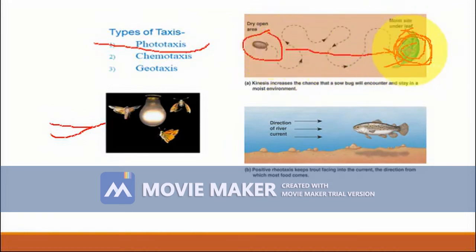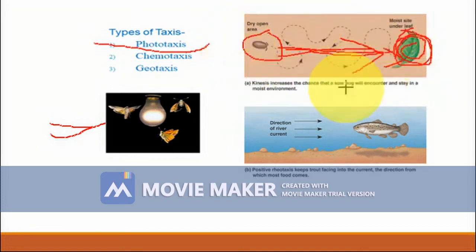However, when it finds the moist area from the dry area, it speeds up its movement. So the rate of change of the movement, from the dry area to the moist area, this is kinesis. And this movement towards the moist side is taxis. I think you got the difference on this picture.